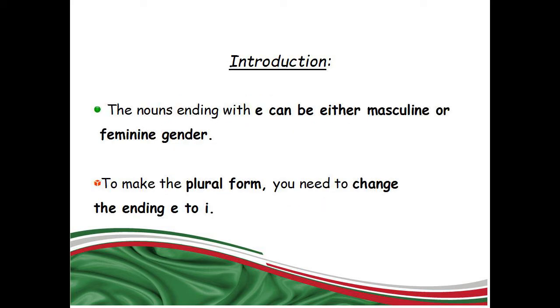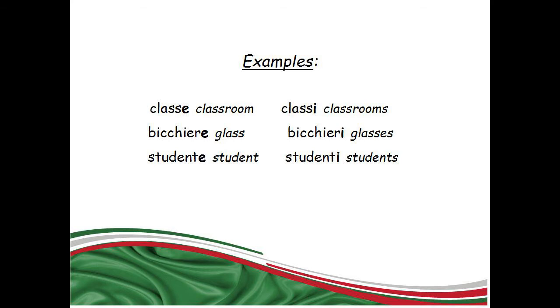The nouns ending in E can be either masculine or feminine gender. To make the plural form, you need to change the ending E to I. For example, classe, classi, bicchiere, bicchieri, studente, studenti.